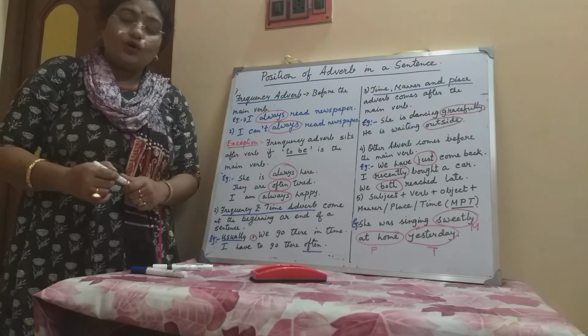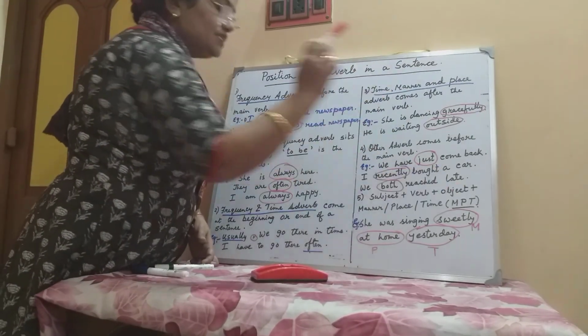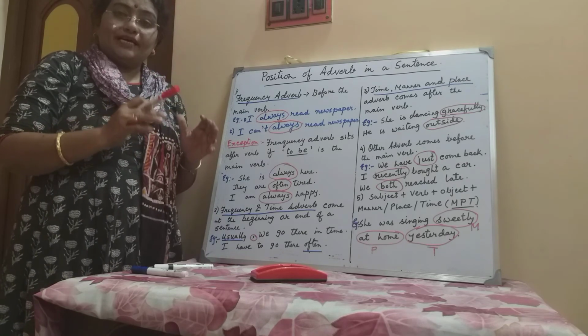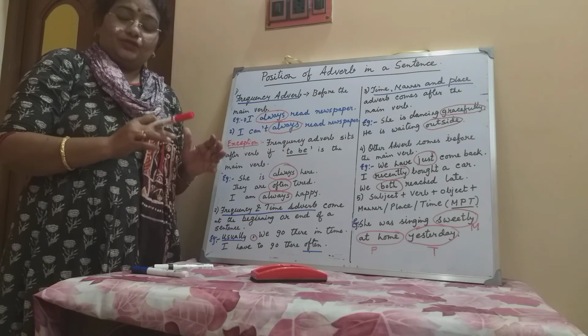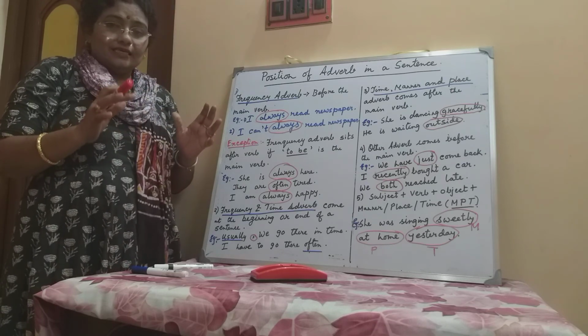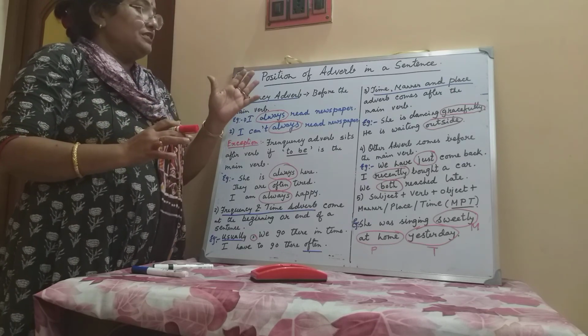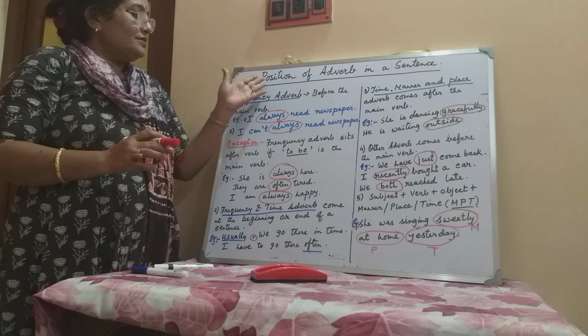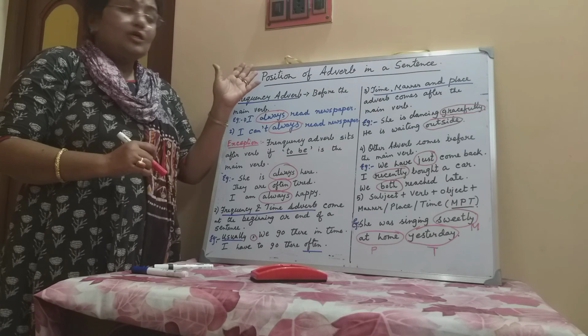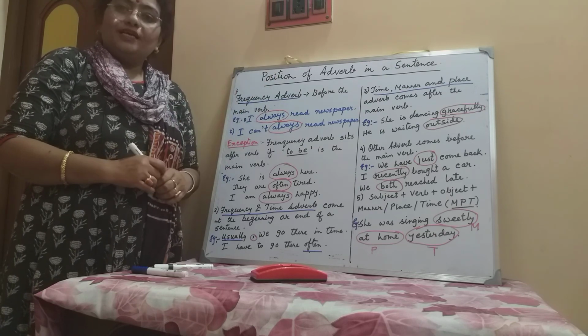So we will follow this MPT if there are 2 or more adverbs in a sentence. That is, in a nutshell, I tried to give the rules for the position of adverb in a sentence.